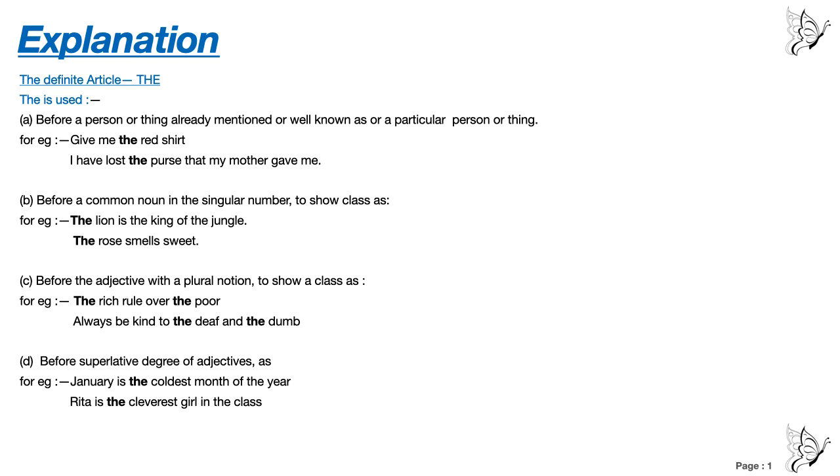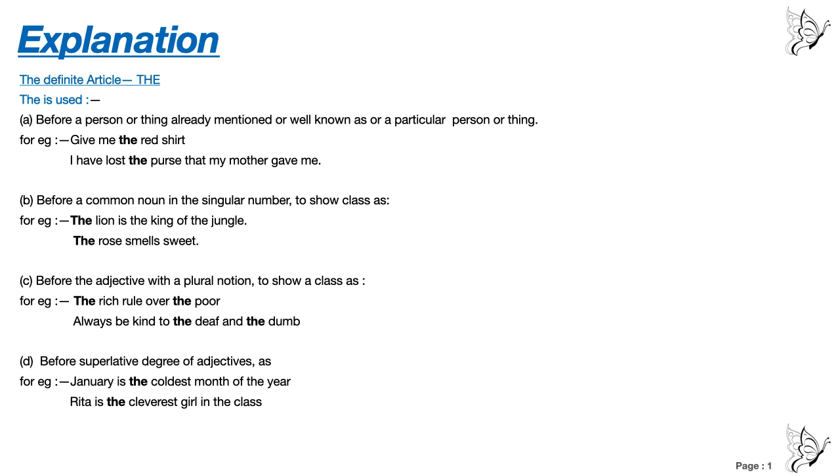Understood? So point A: before a person or thing already mentioned in the first line, or well known, or a particular person or thing, we use "the". Number B: before a common noun in the singular number to show a class. For example, the lion is the king of the jungle. Now lion is a common noun. If the name of a lion is given, then it will be a proper noun.